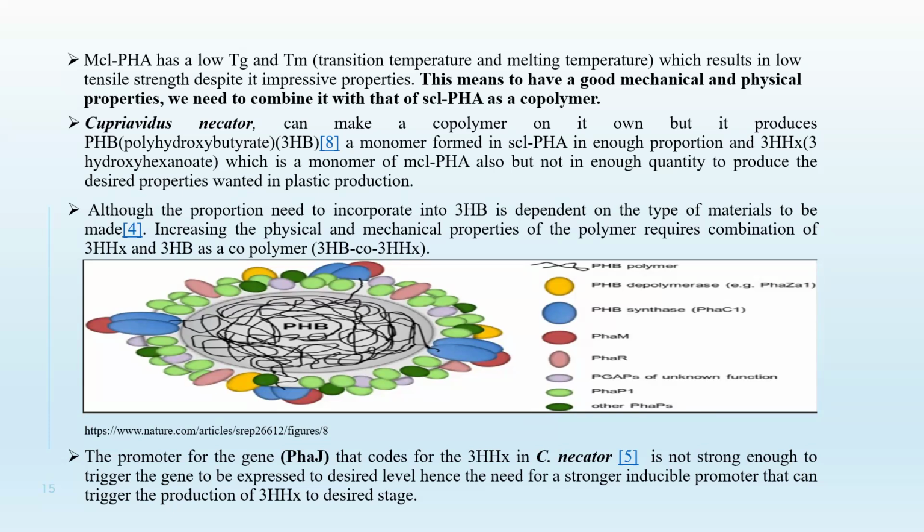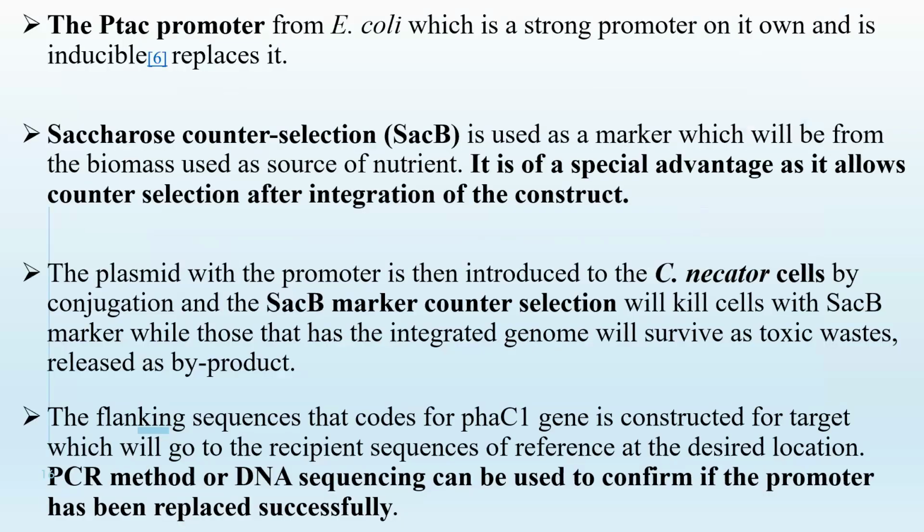We are trying to create a promoter. The promoter that drives the phaC gene in C. necator is not strong enough to express the gene to our desired level. So we bring a stronger inducible promoter, so that we can tune it to our own use, to trigger it to our desired need.